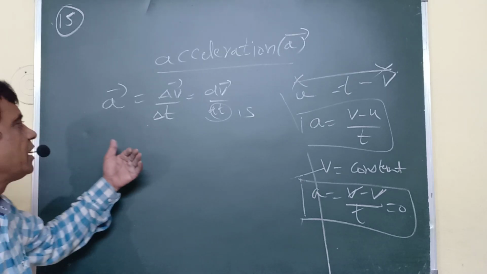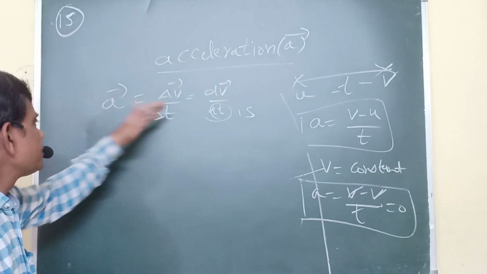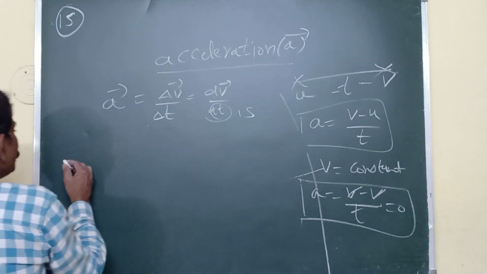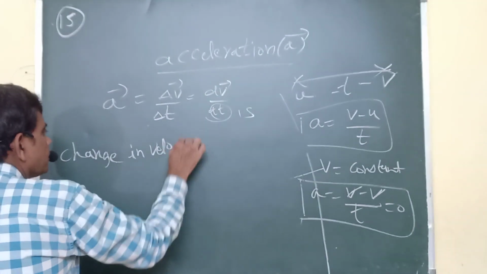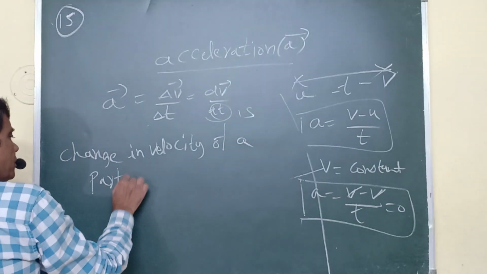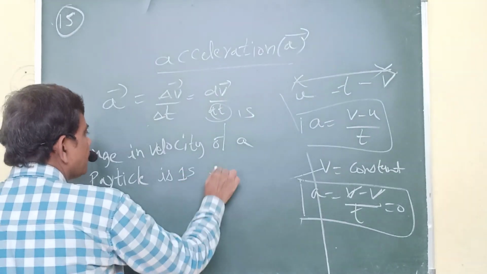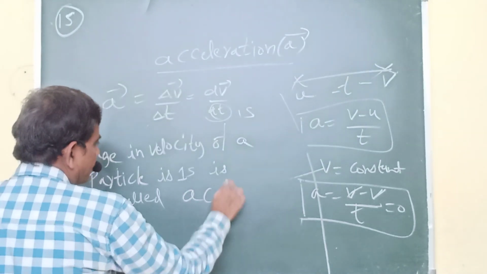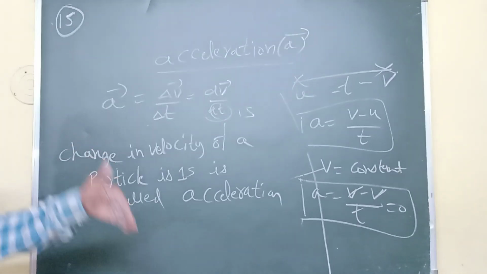If one particle is traveling, the change in velocity in 1 second is called acceleration. Change in velocity of a particle in 1 second is called acceleration.